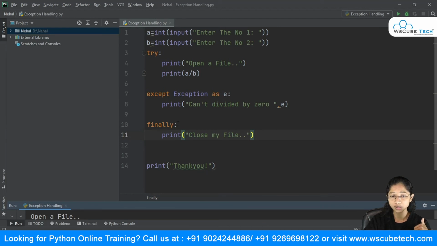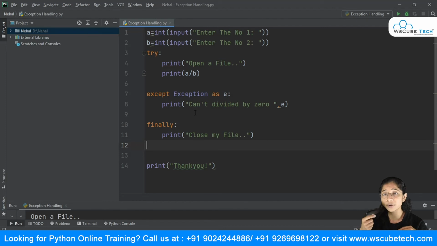So this is about the finally block. This finally block says that it doesn't matter whatever exception you are facing, whether you're going to face it or not, I don't care, but I will get executed over here. So up till now, what we have studied so far is how we can handle exceptions for a particular statement.